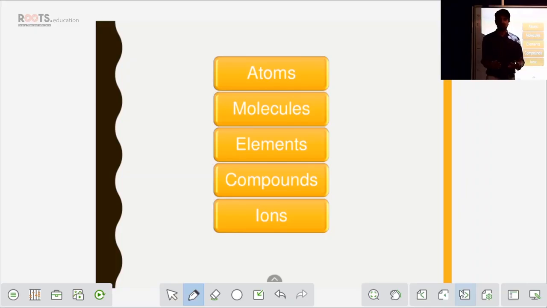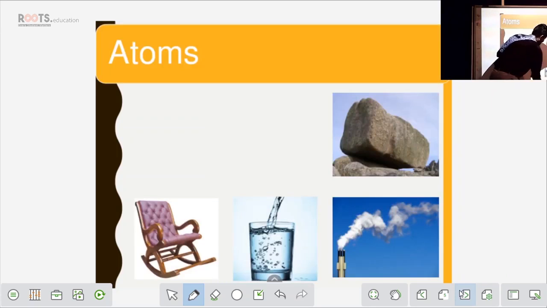When I am explaining a chemical reaction, and when I say element, when I say compound, you should be very clear: sir is talking about an element and what its characteristics are, and sir is talking about a compound and what its characteristics are. When I am talking about ions, what does ion mean? You should be very thorough. When you understand all these terms, it will be very easy for us to understand chemical reactions. Fine. Let's start with it.